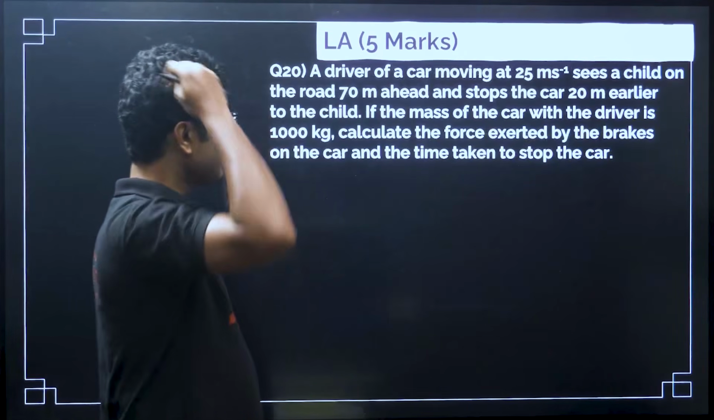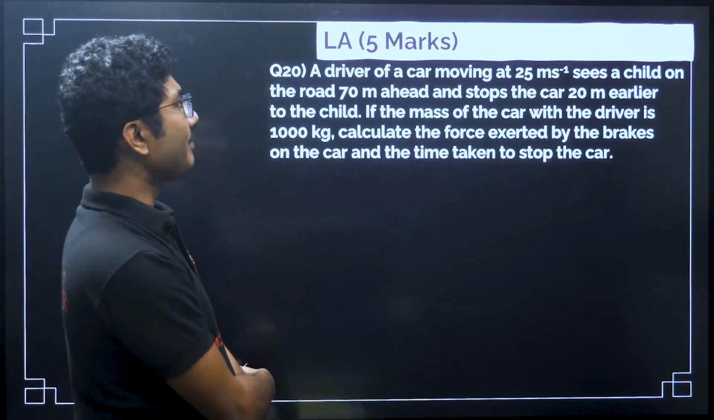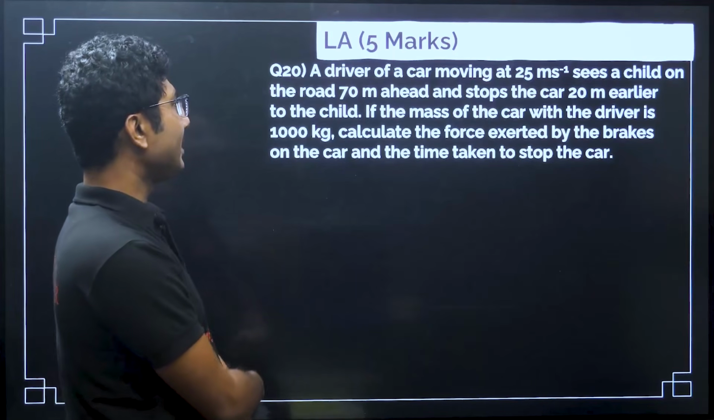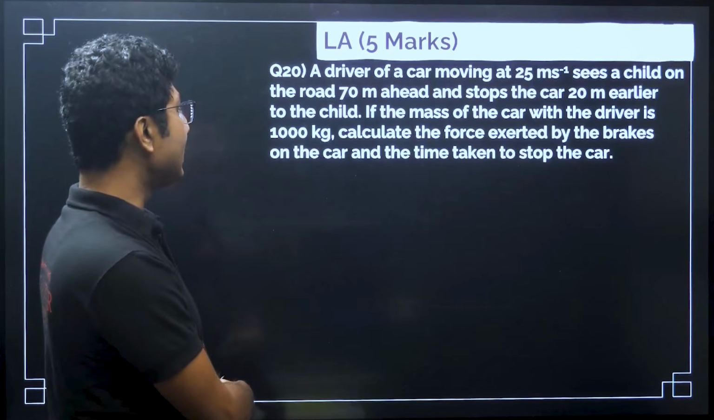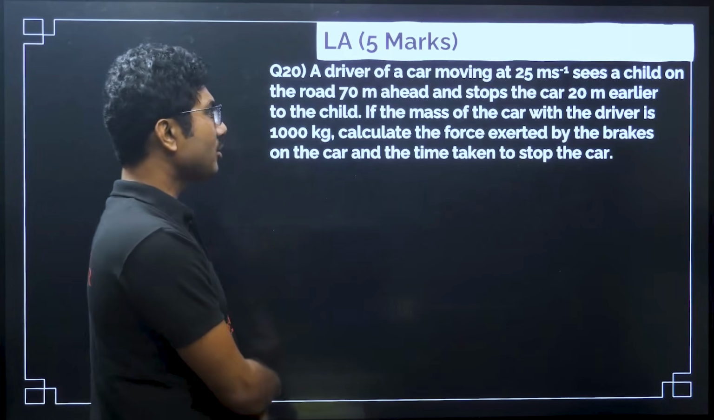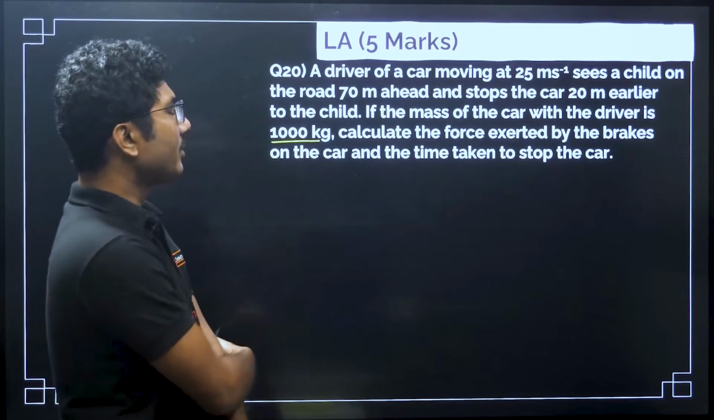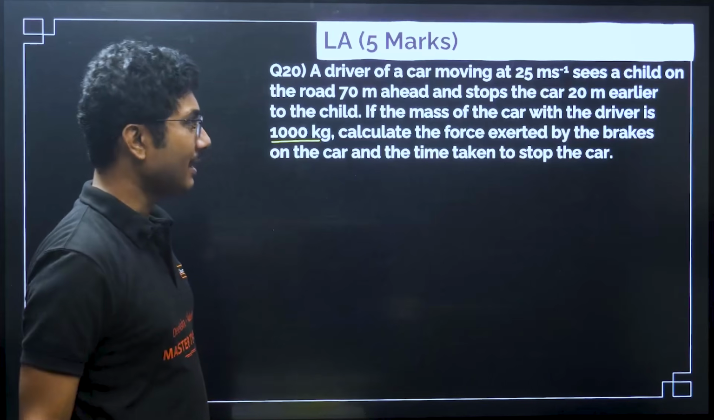A driver of a car moving at 25 meter per second sees a child on the road 70 meter ahead and stops the car 20 meters earlier to the child. If the mass of the car with the driver is 1000 kg, calculate the force exerted by the brakes on the car and the time taken to stop the car.